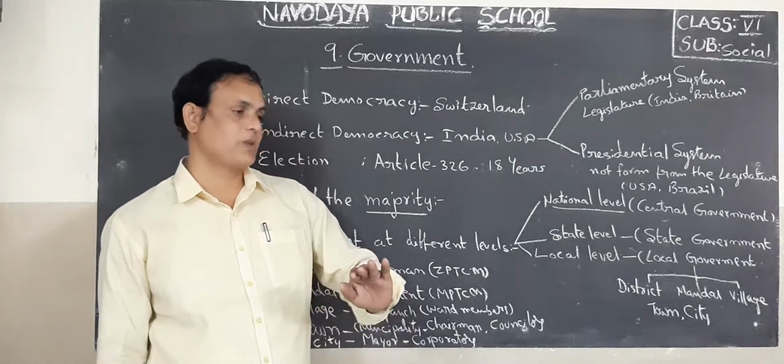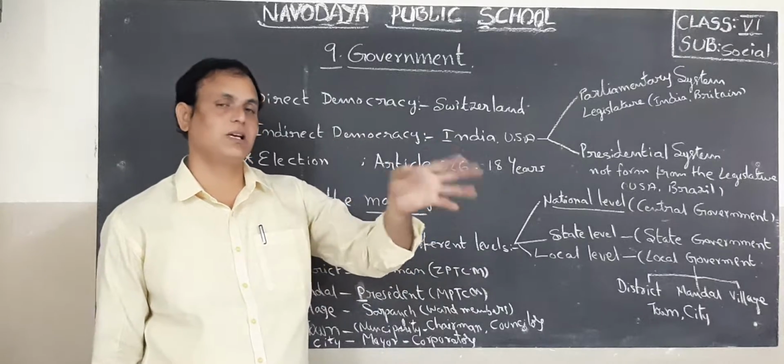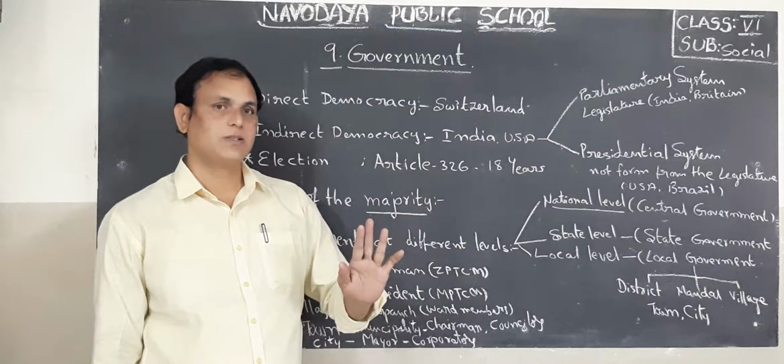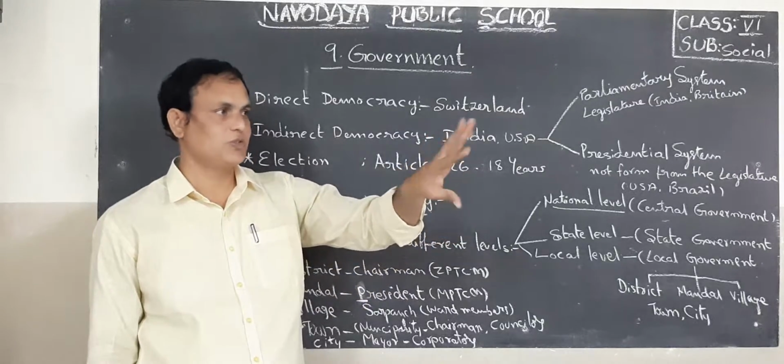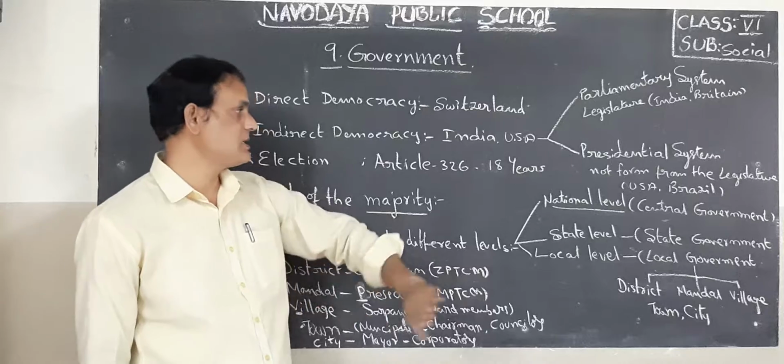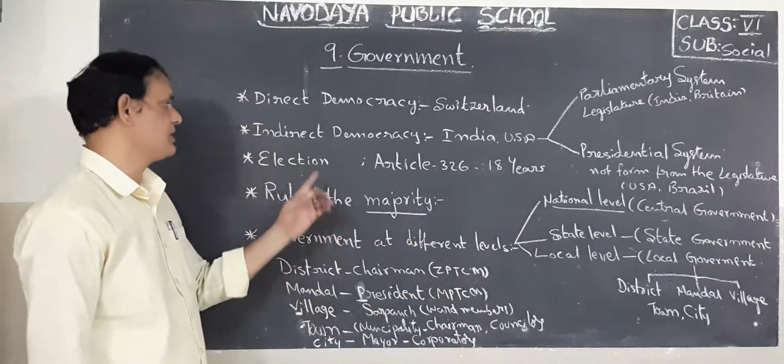If a person is above 18 years, the government will give the right to vote. They will cast their vote in elections for a suitable person. Okay, children. That is about the election commission.